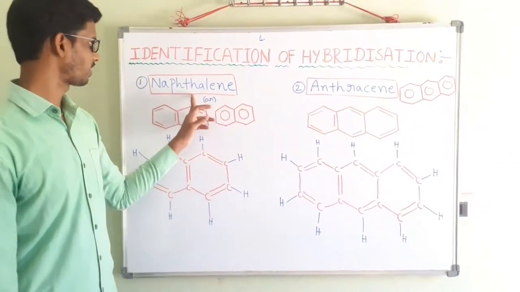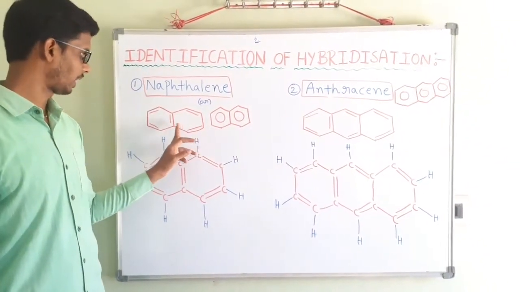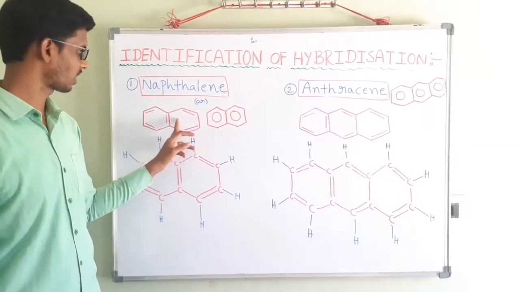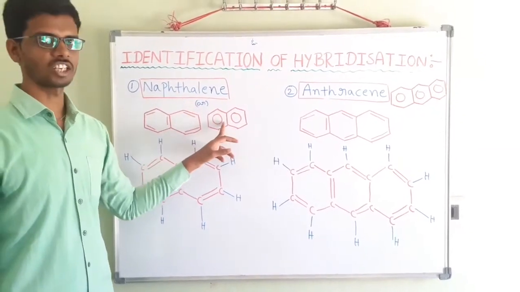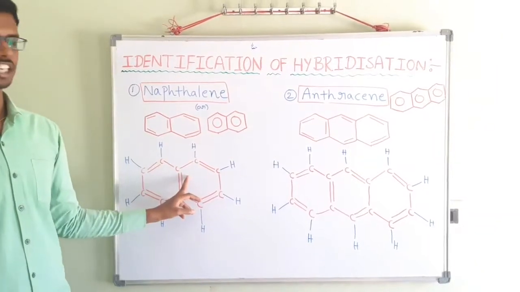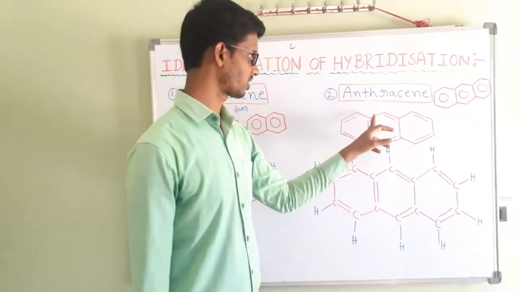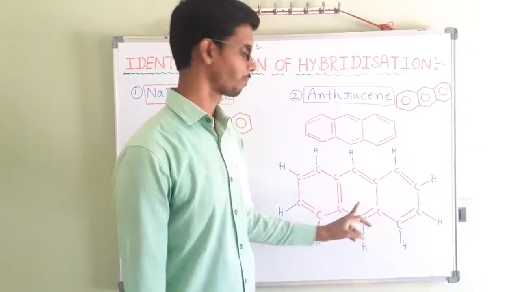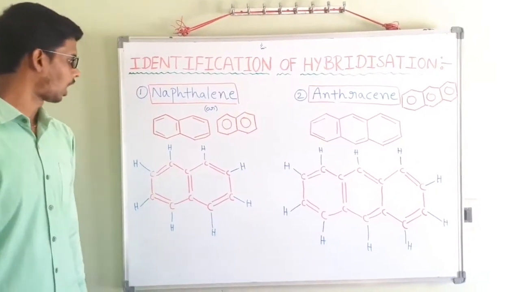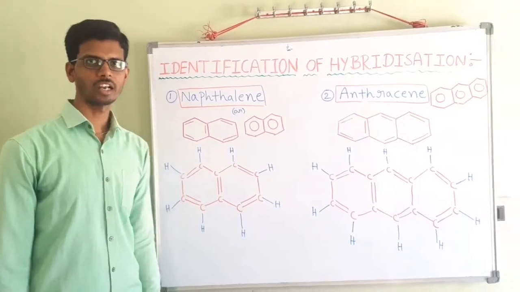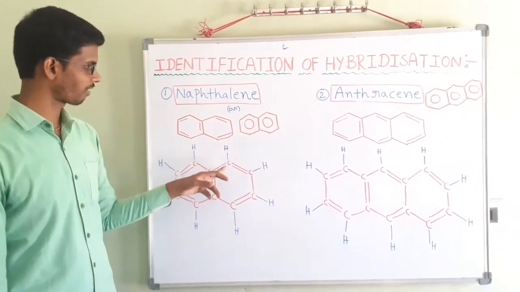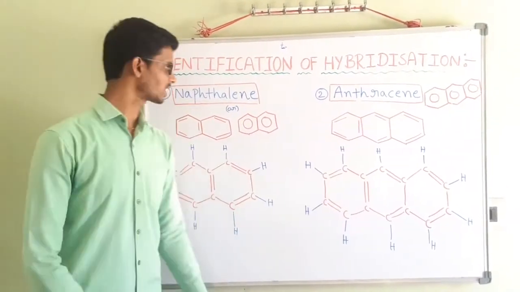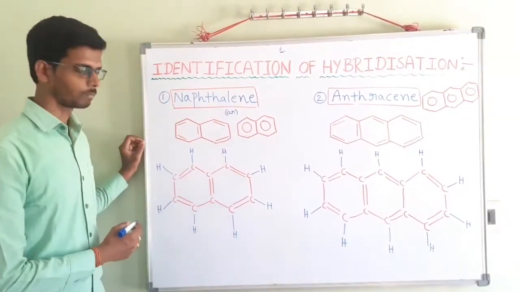This naphthalene is represented by this structure. This is the condensed structure, as this is the ring structure. This is the expanded structure. This is the anthracene structure in this manner also. This is the expanded structure. Let us see how we find out the hybridization of each carbon in naphthalene and anthracene. Let us see naphthalene first.